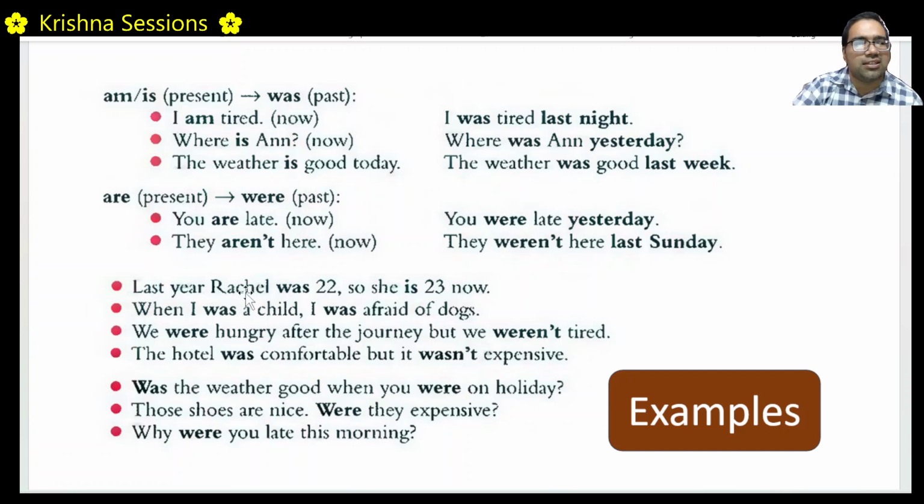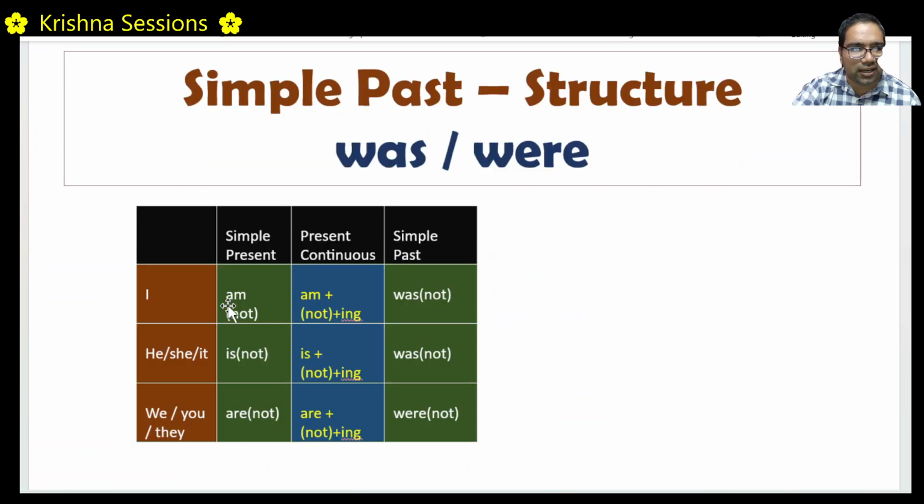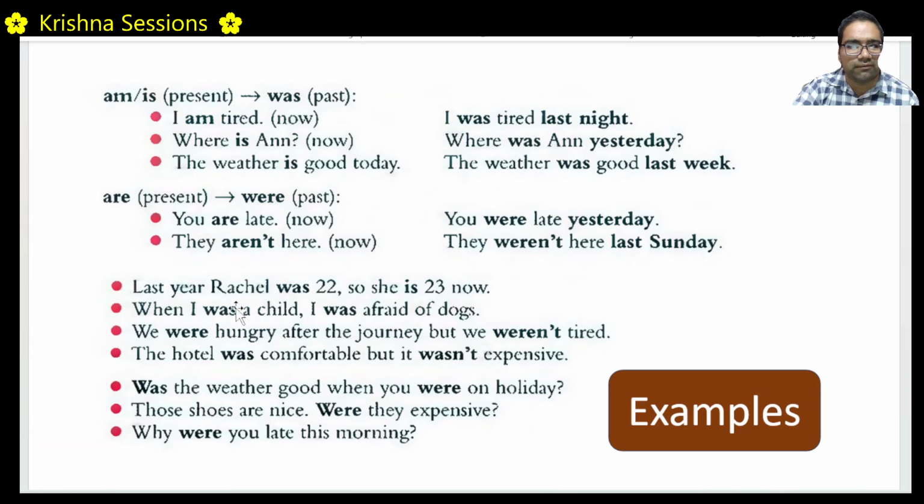Now look at this. Last year, Rachel was 22. That means it was past. It was last year. So she is 23 now. So this second part of the sentence is in simple present. This is in simple past. When I was a child, that means this is past, I was afraid of dogs. See, I am in simple present. I was in simple past.